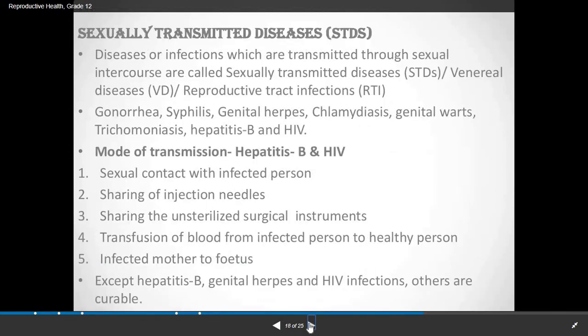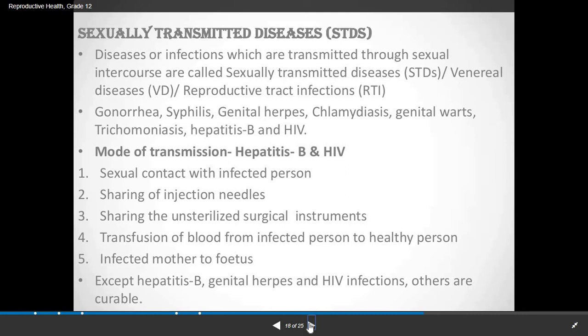Next topic is sexually transmitted disease, shortly written as STDs. Diseases or infections which are transmitted through sexual intercourse are called sexually transmitted diseases. They are also known as venereal disease, that is VD, also known as reproductive tract infection, that is RTI. Now, which are those diseases? These are the examples given.